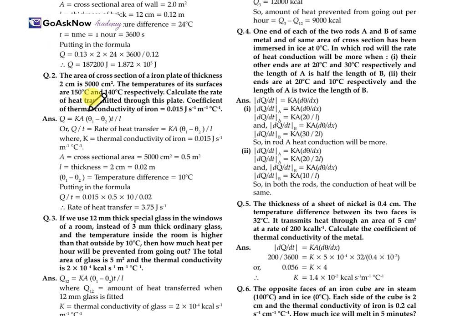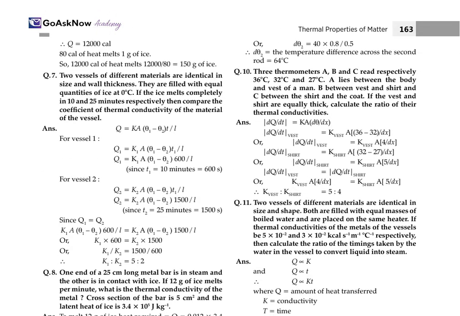Now, another: the area of cross section is given, the temperature of its surface is given, calculate the rate of heat transmission. Again, the formula will remain the same. You will have to put the values as you have to find the rate of heat transfer. It will be 3.75 joule per second. So with the help of this formula, you can easily calculate the heat flow and all.